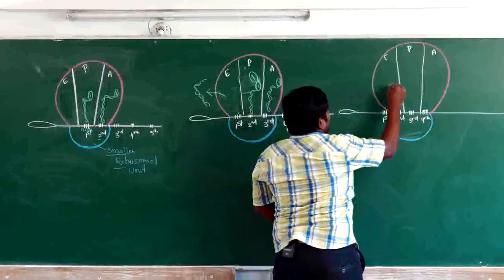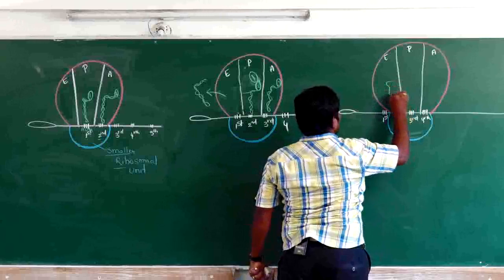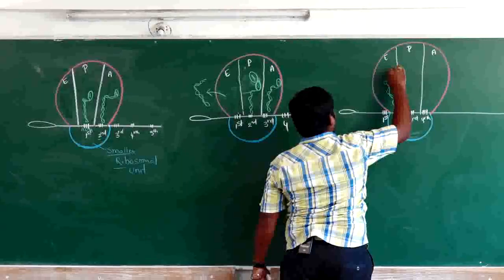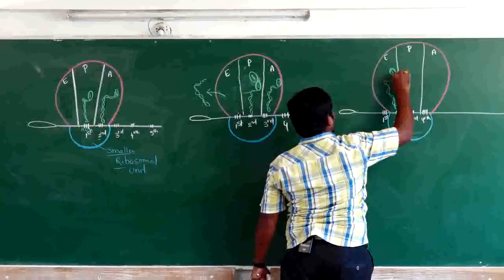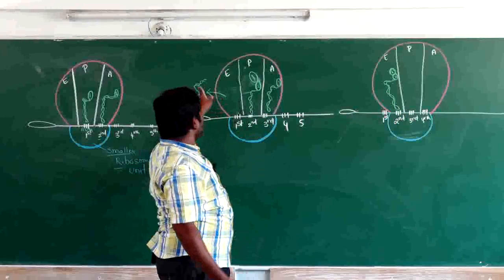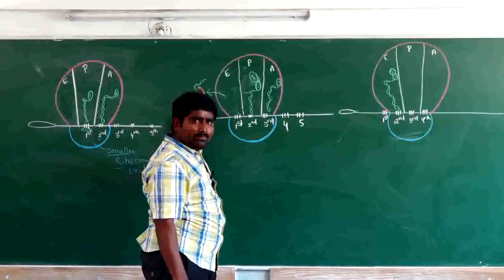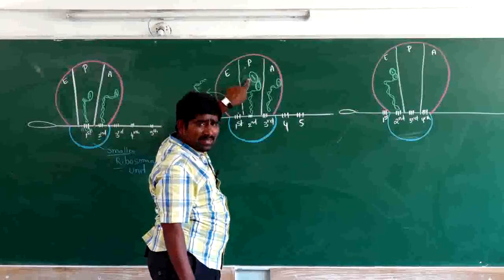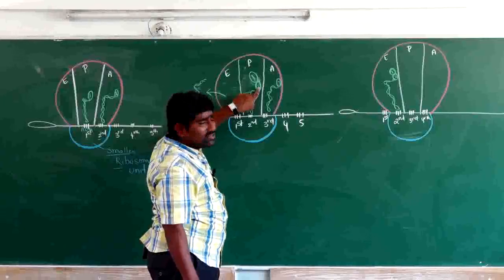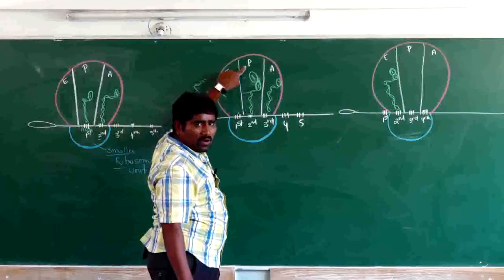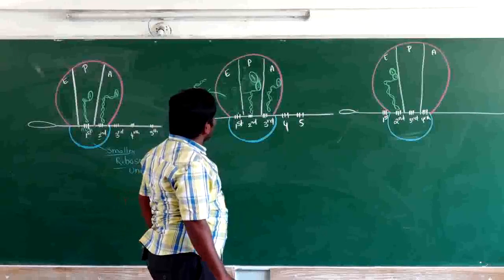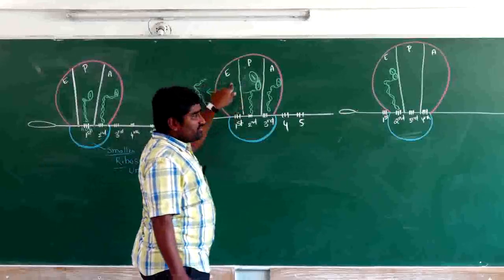The E site contains the second tRNA, because we have already seen the first amino acid has gone outside and it has left one amino acid here in this place. That amino acid is joined to the second amino acid at the peptide bond place. So a peptide bond is formed in this place, right? Peptide bond is formed.